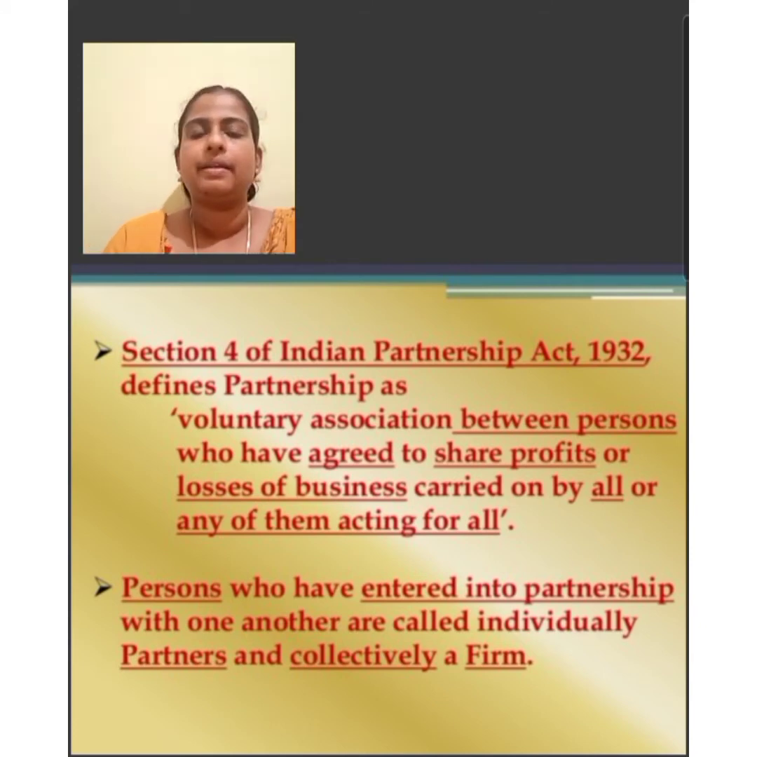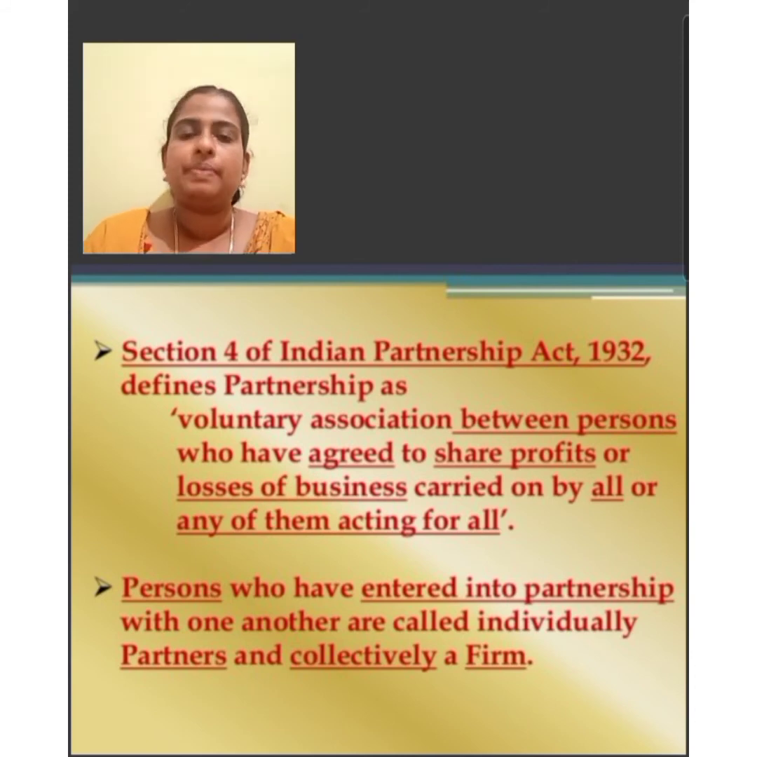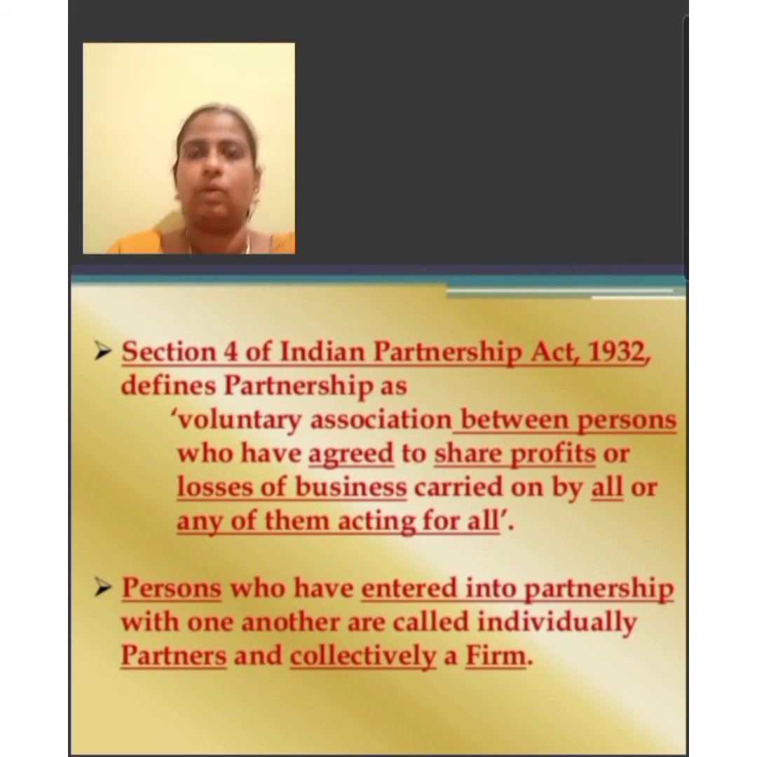There must be at least two persons to form a partnership, and all such persons must be competent to contract. According to the Indian Partnership Act 1932, every person except the following is competent to contract. They are minors, persons of unsound mind, and persons disqualified by any law.